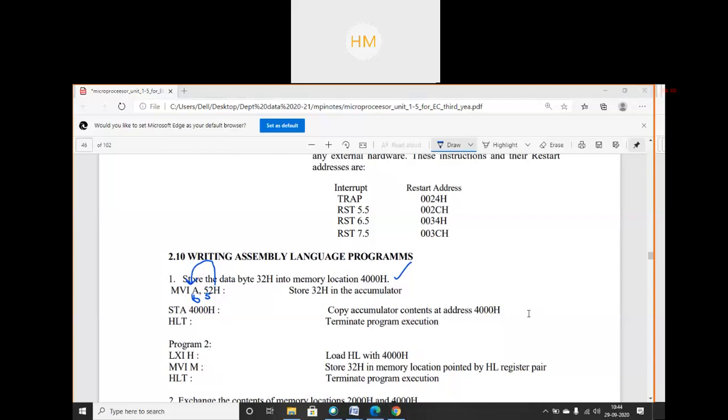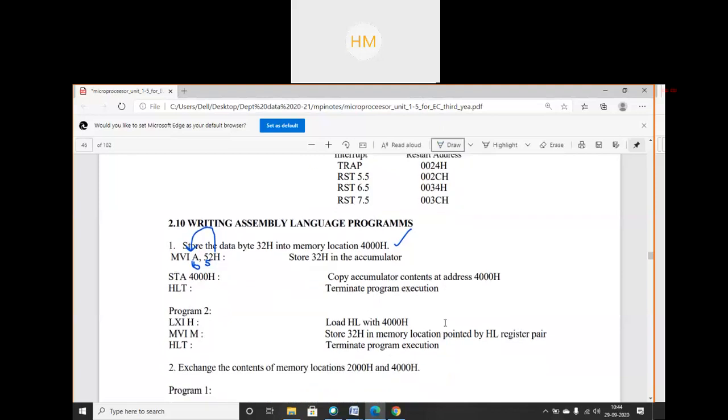How will I write this? I am writing the program in the chat box. LXI H, comma 4000 hex. Then I will mention the MVI instruction, MVI M, comma 32 hex. Then I will write HLT. So this is my program, a very simple program. Okay, so I will move ahead.